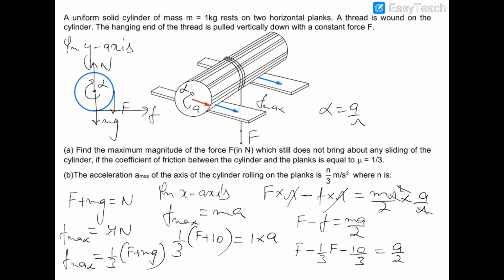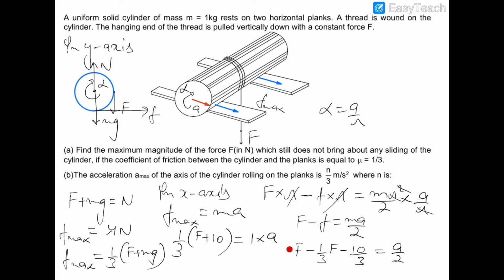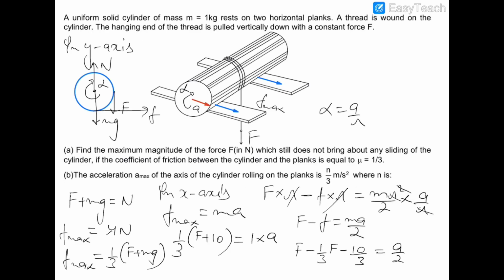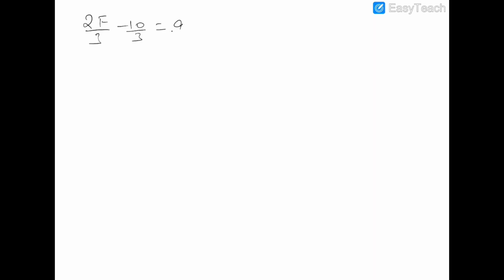I am writing it on the next page. So F minus F by 3 is 2F by 3, minus 10 by 3, is equal to a by 2.